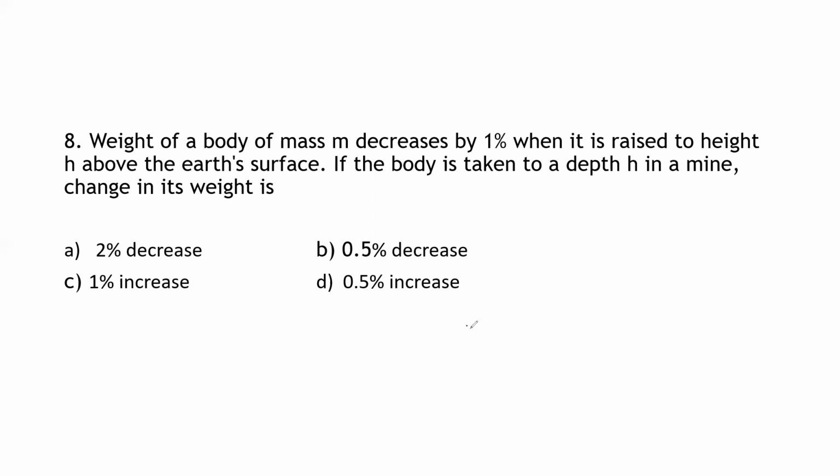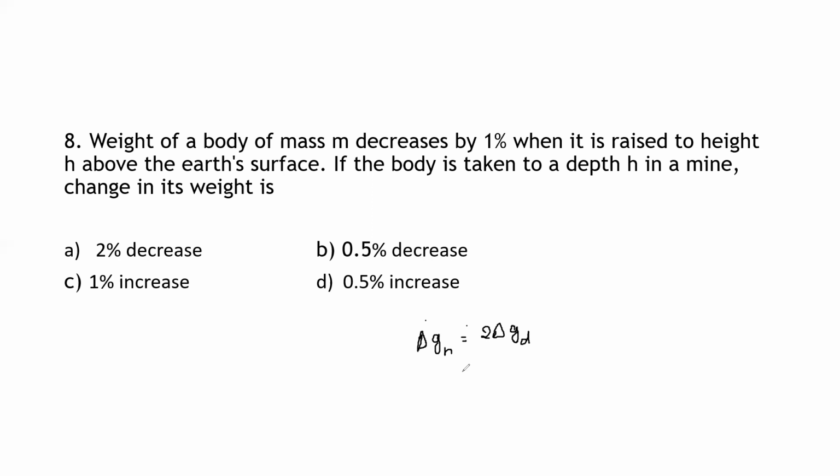That is delta g_h is equal to 2 into delta g_d.